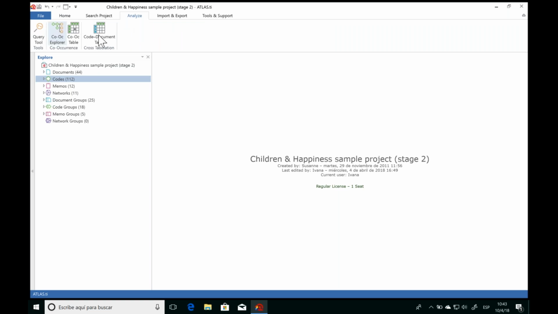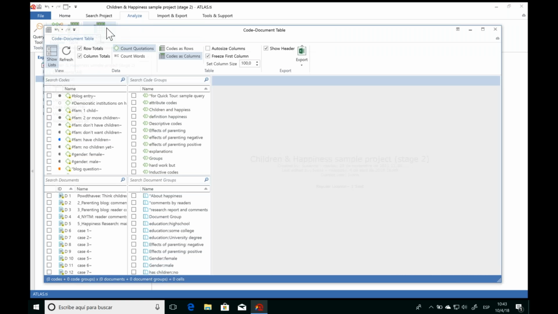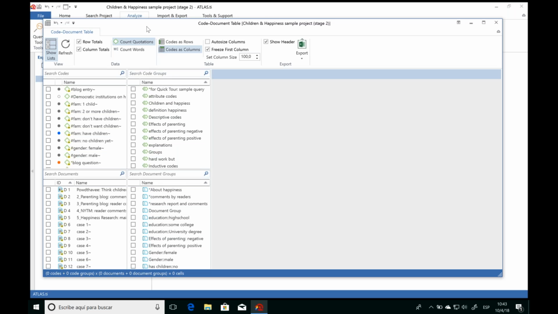Under the Analyze tab, we'll find the different tools here. And so let's start with the code document table. What this table will do for us is it'll show us how many times our codes appear across our different documents. So we can select our individual codes, or we can work directly with our code groups. And we have the same with our documents.